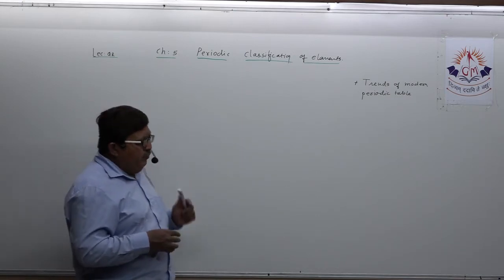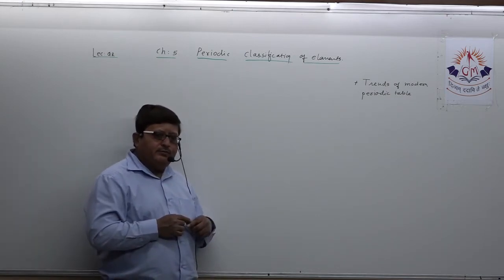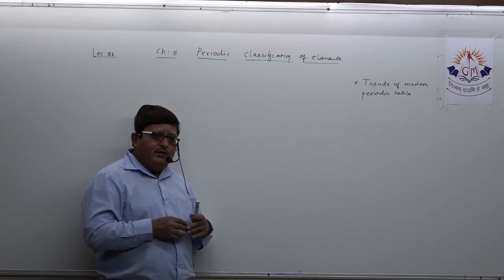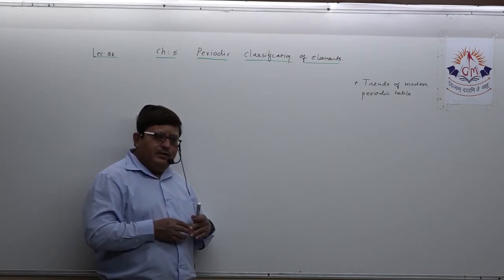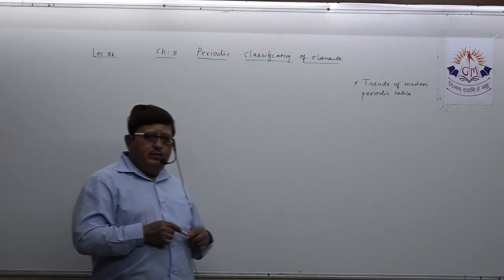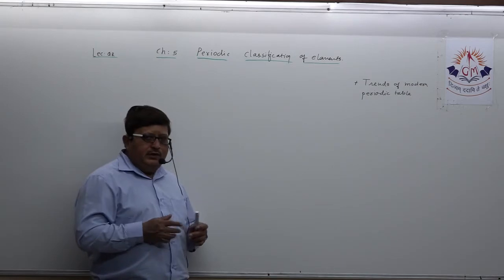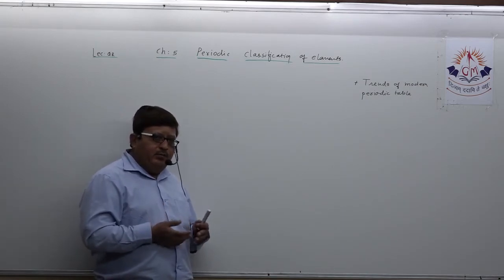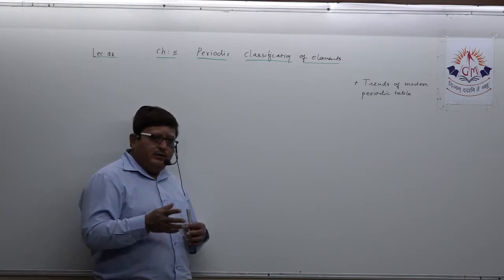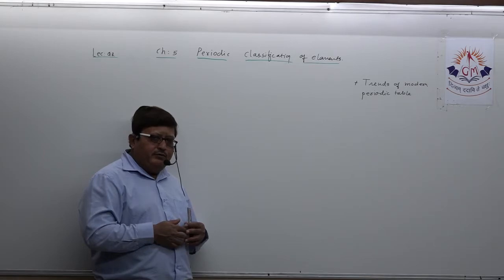A few earlier attempts were made for the classification of elements by three well-known scientists. One attempt was made by Dobereiner, and Dobereiner's classification is known as Dobereiner's triads.